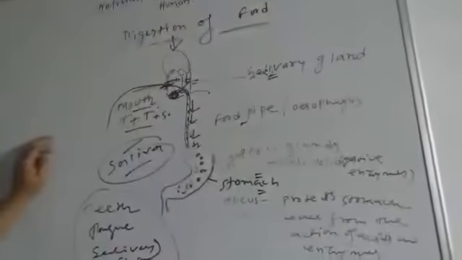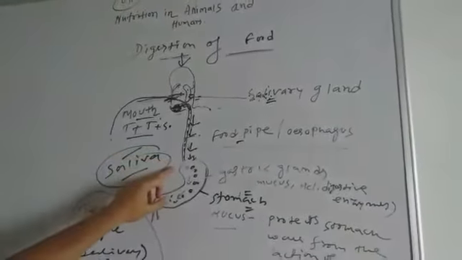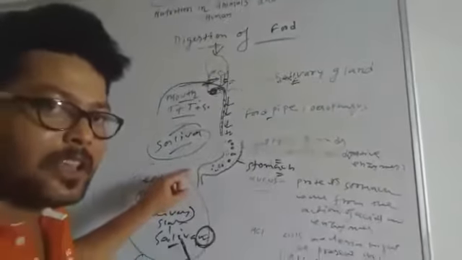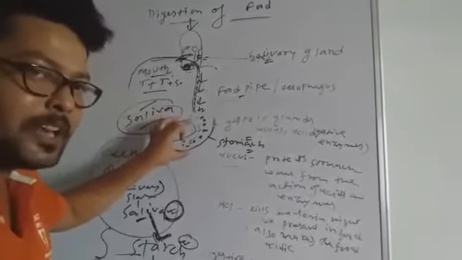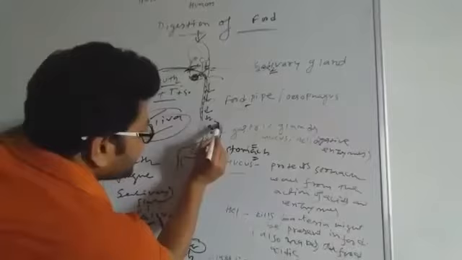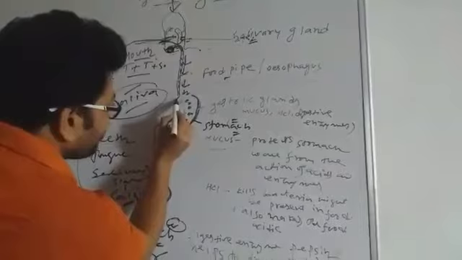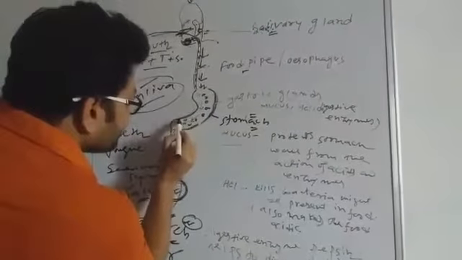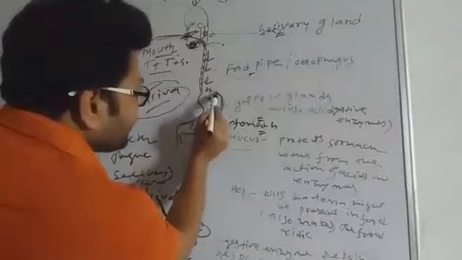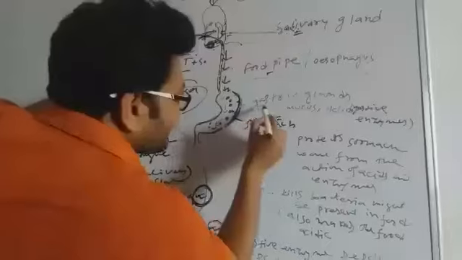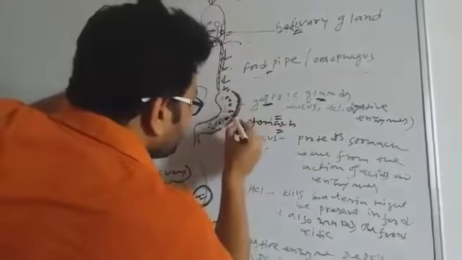The stomach is a J-shaped structure made up of muscles. Here you can see this structure, that is called the lining of the stomach.